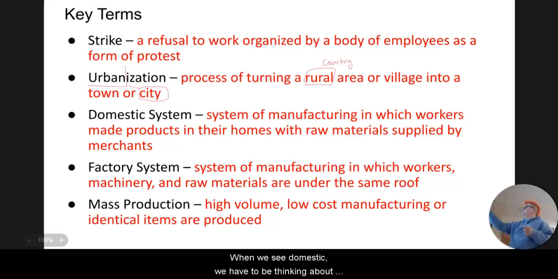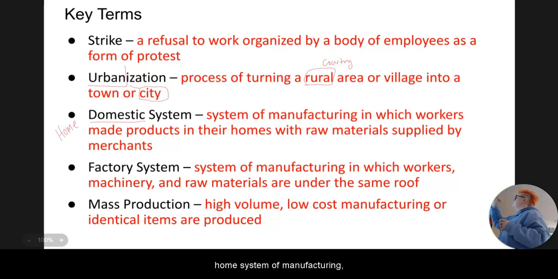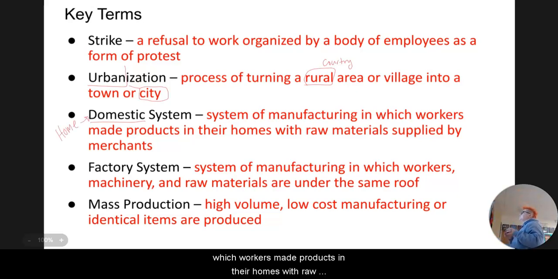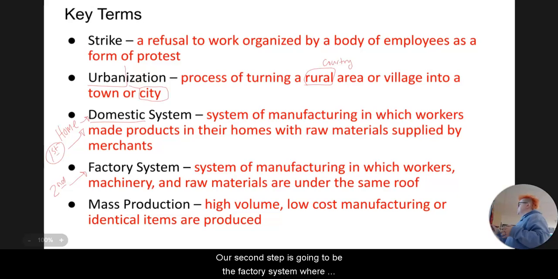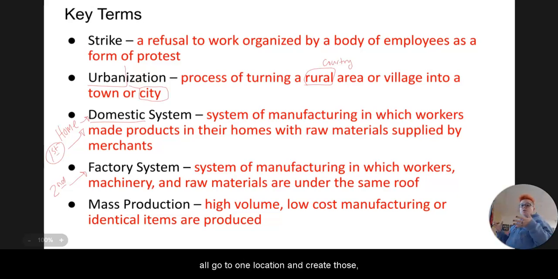Domestic system. When we see domestic, we have to be thinking about home. It's a system of manufacturing in which workers made products in their homes with raw materials supplied by merchants. So this is going to be the first step. Our second step is going to be the factory system, where we have workers, machinists, and raw materials all go to one location and create those products.